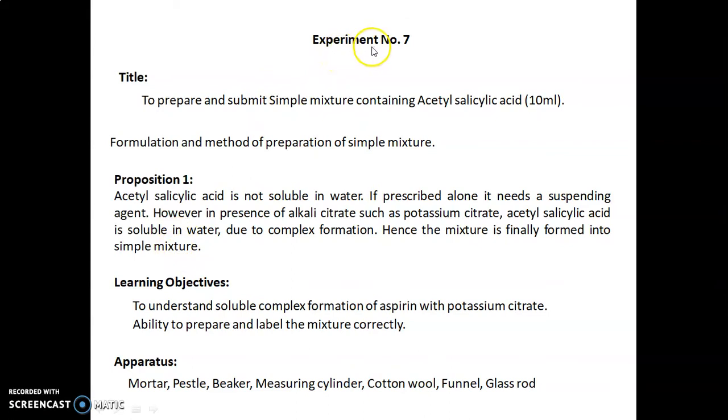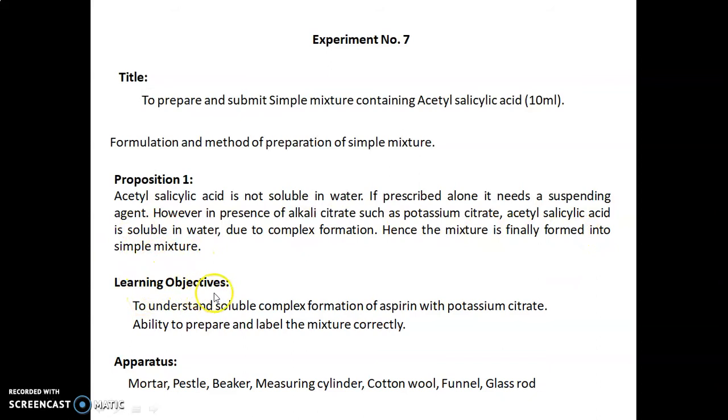Experiment number 7. The title of today's experiment is to prepare and submit the simple mixture containing acetyl salicylic acid, 10 ml. This is the formulation and method of preparation of the simple mixture. Preposition 1 for this: acetyl salicylic acid is not soluble in water if prescribed alone. It needs a suspending agent. However, in the presence of alkali citrates such as potassium citrate, acetyl salicylic acid is soluble in water due to complex formation. Hence, the mixture is finally formed into a simple mixture.